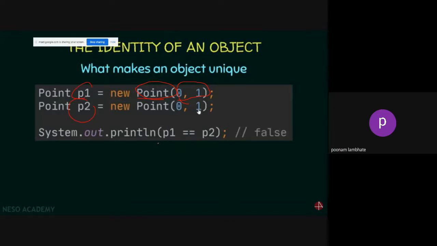If you try to print P1 equal to P2, it will give you false, because though they are objects of the same class, they are not equal. Though everything may be the same, you are passing 0, 1 here and 0, 1 here too, the objects P1 and P2 are different. They are not the same. So if you write equal to, it will return false. Two objects will never be the same. There are some ways to make them the same, but in general they are not.